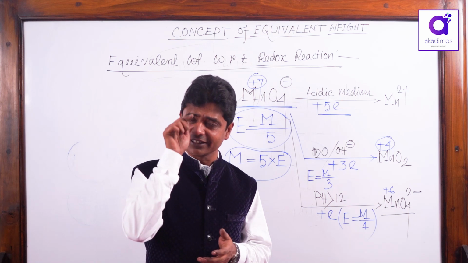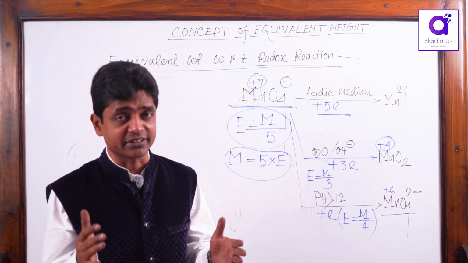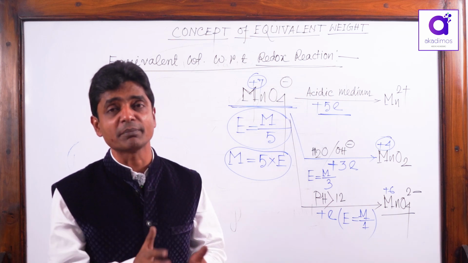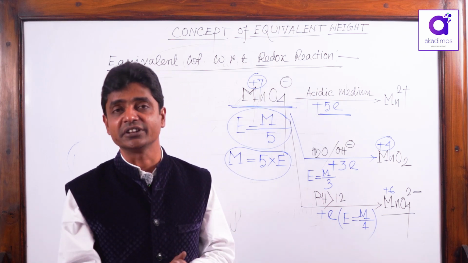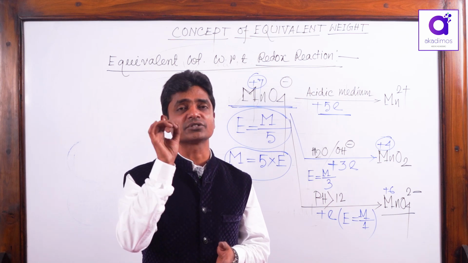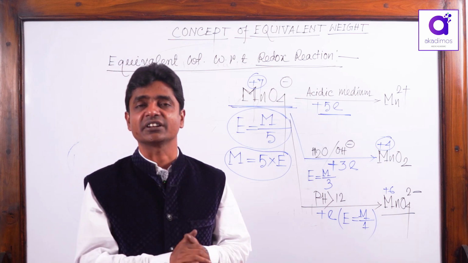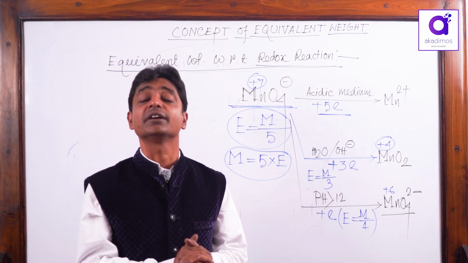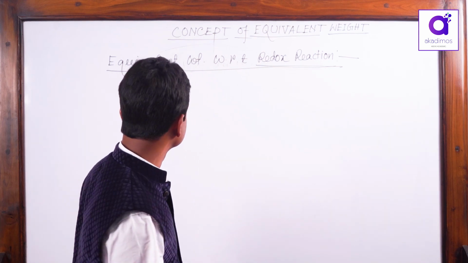If you are mentioning normality, you have to mention the reaction with respect to which this normality is given. That's why the permanent concentration of a solution should never be written in normality. Normality is used just for the purpose of solving a stoichiometric problem. Temporarily we can use it for a particular reaction, but permanently normality, whose origin is gram equivalent or equivalent weight, should never be expressed. Remember it. Now we are going to take another example.